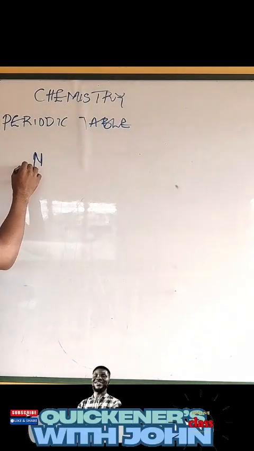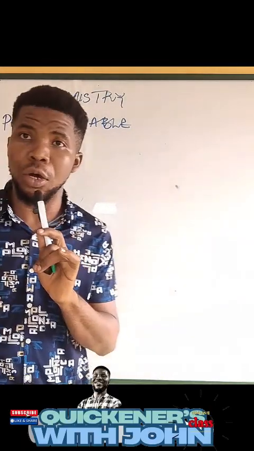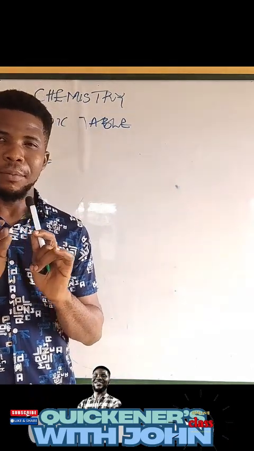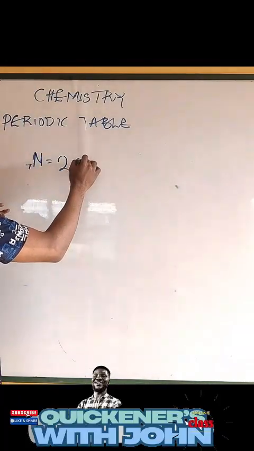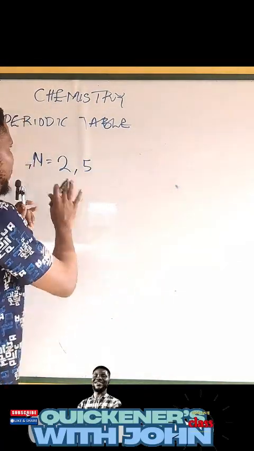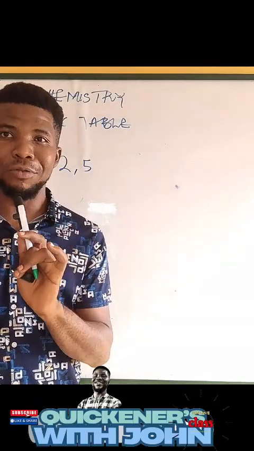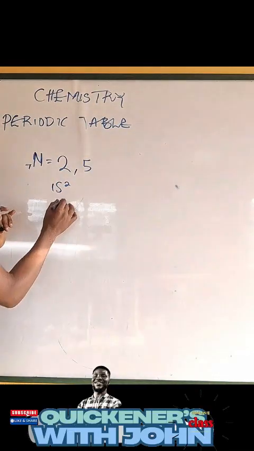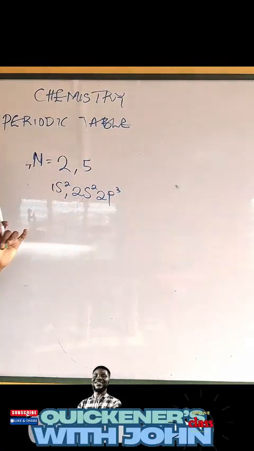So, nitrogen is atomic number 7, alright? We can quickly do an electronic configuration based on the principal energy level, the principal quantum number, which is what? 2 and 5. You understand? So this is the principal quantum number. Or we can do the SPDF electronic configuration, right? So let's do the SPDF. So we have 1s2, 2s2, 2p what? 3. Can you see that?